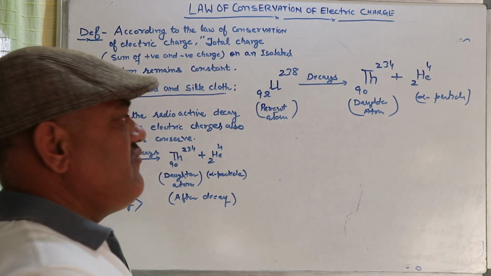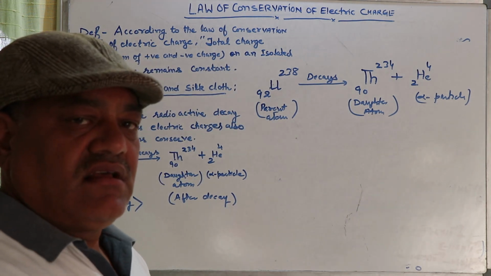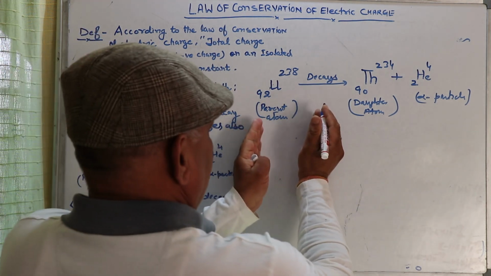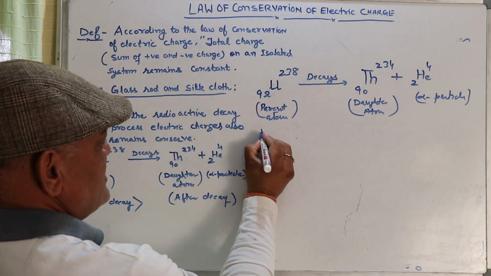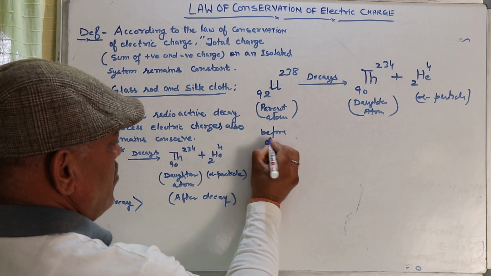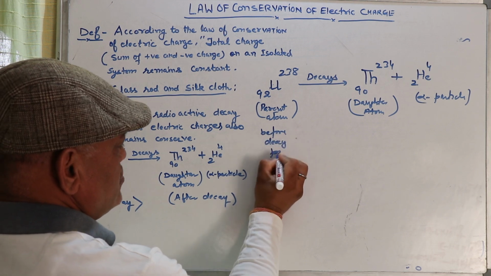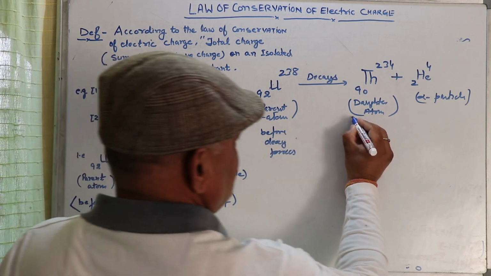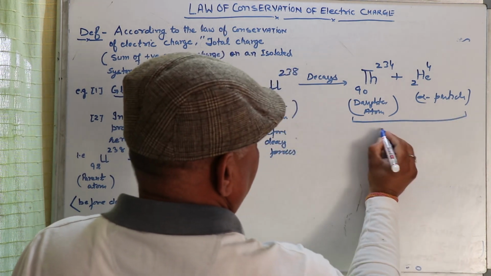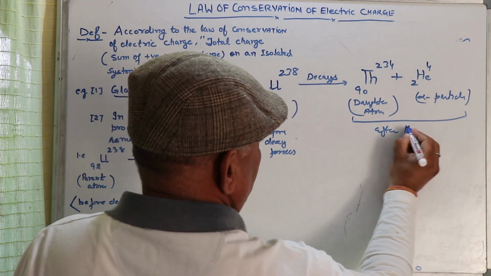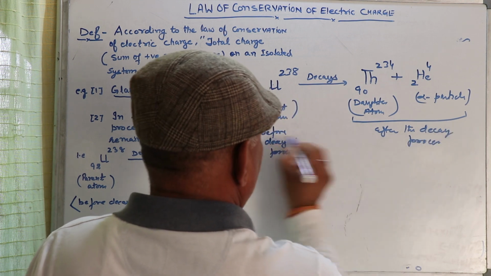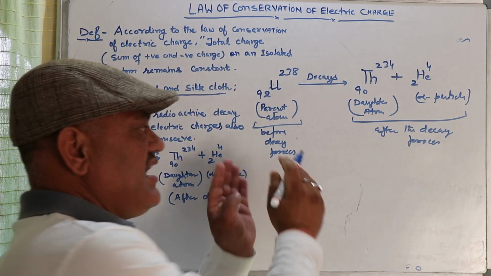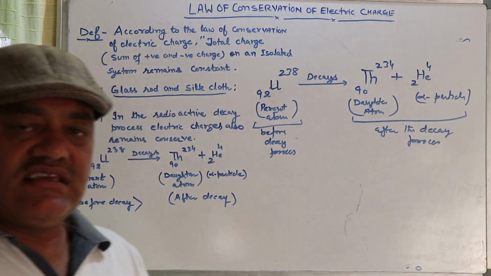This is the before decay process, and this is after the decay process.